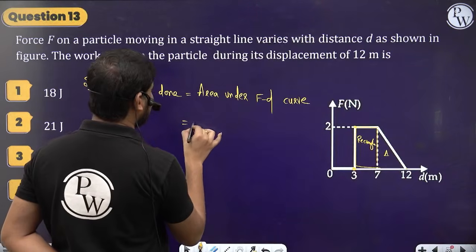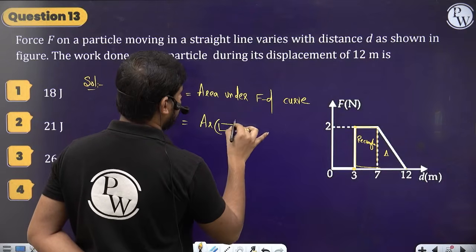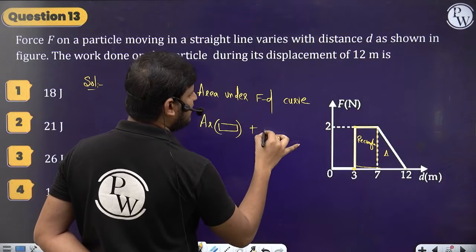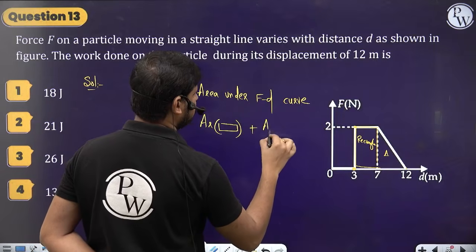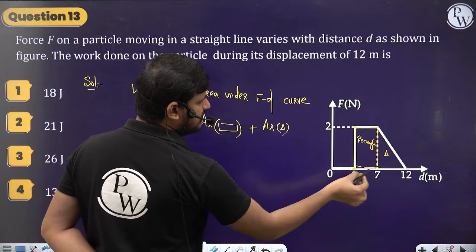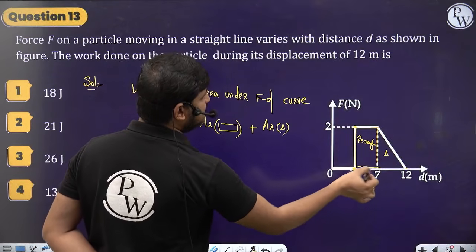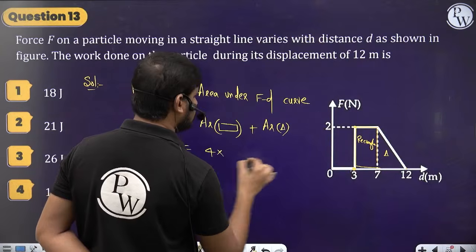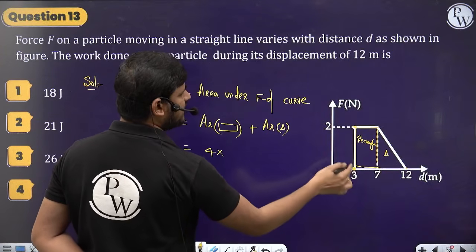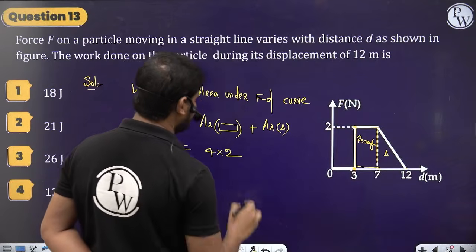So area of rectangle plus area of triangle, right? So what is the rectangle area? The rectangle length is 4 into the breadth, which is 2. From here to here, how much height? 2. So here 7 minus 3 is 4, right?